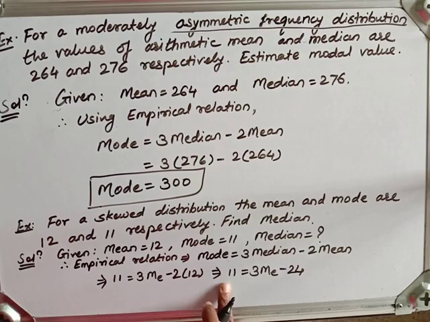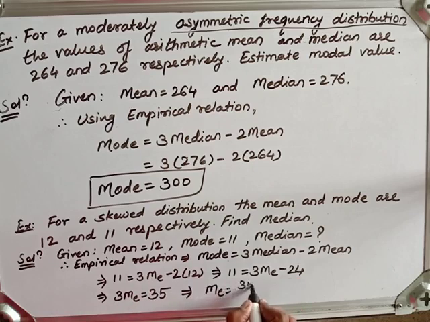So let us take 24 to this side, it will become positive. So 3 times median equals 24 plus 11, that will be 35. So we get median equals 35 upon 3, this 3 will come to the denominator. So the answer is 11.6667.